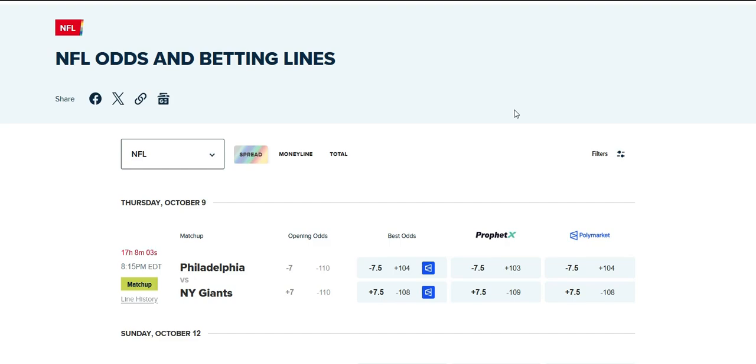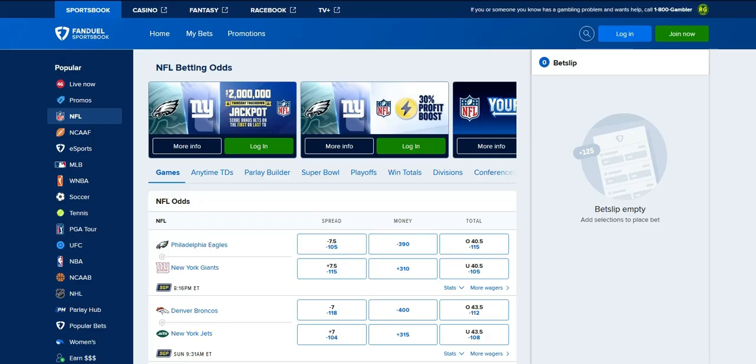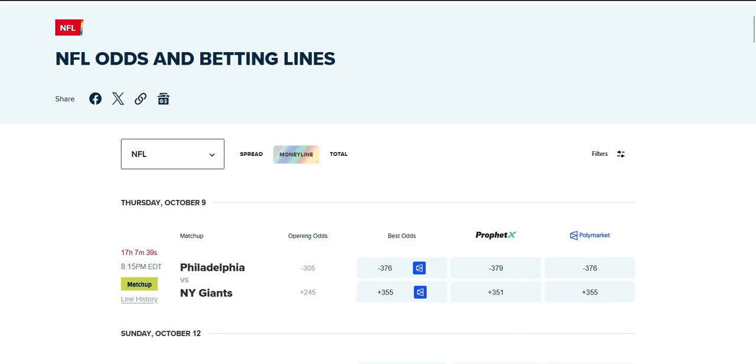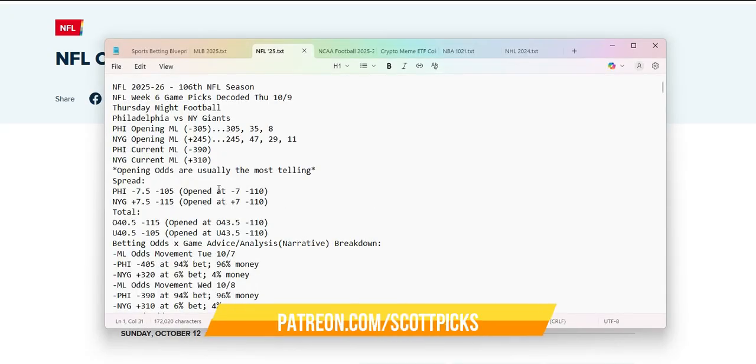In this one we're going to go over the NFL for Thursday, October 9th. As you can see, the opening odds are on the screen. The opening money line here on the left side is minus 305 and plus 245 for the Giants. We're going to go over this real quick. I'm going to show you the current odds right now, and we're going to analyze it along with the splits, where the money is going. Let me big this up real quick. All right, there we go.